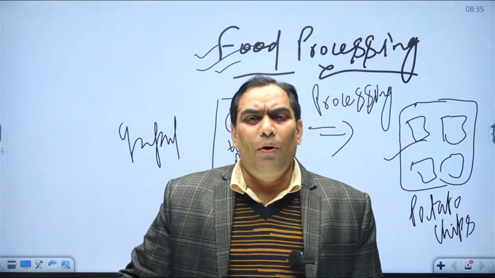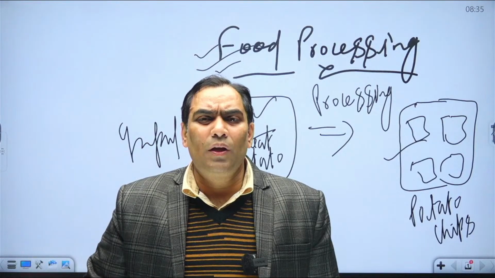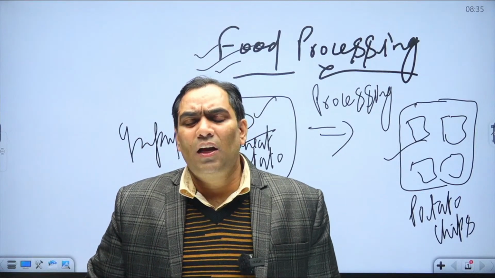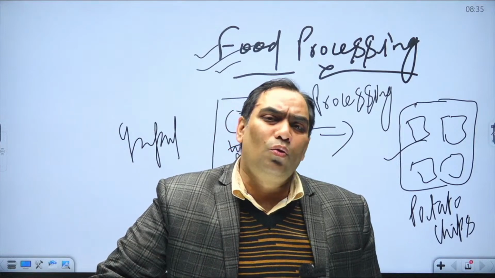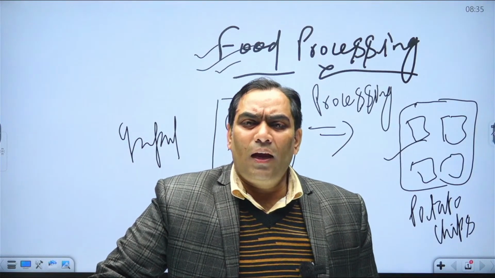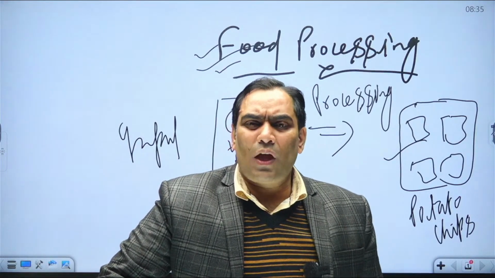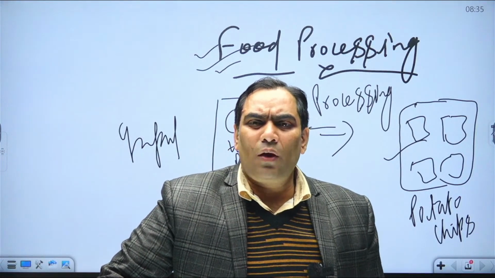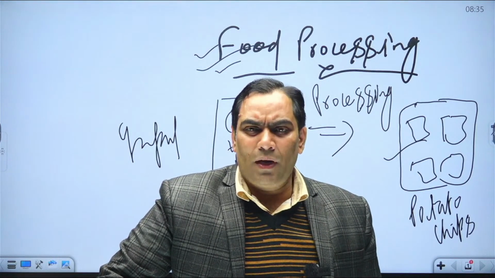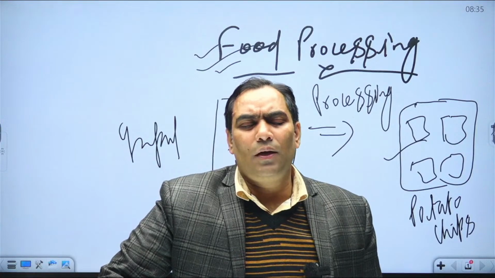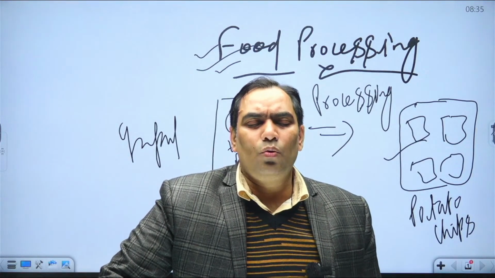Suppose we talk about real juice. We are consuming real juice, so how is this real juice made? First there are fruits, which are the raw material. These fruits are going to be processed, going through primary processing and secondary processing, which we will discuss, and finally the final product is produced.